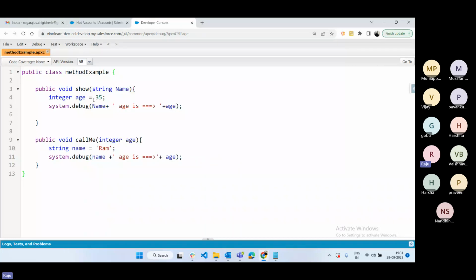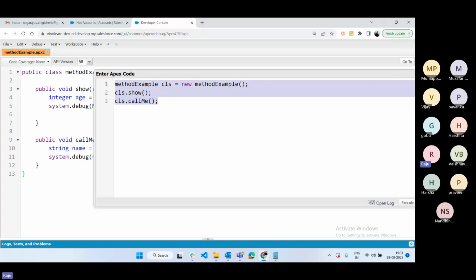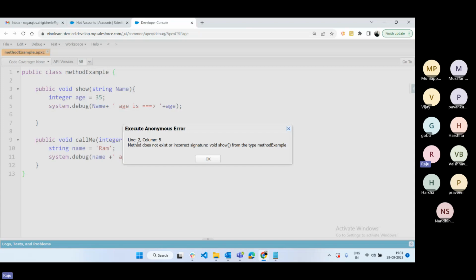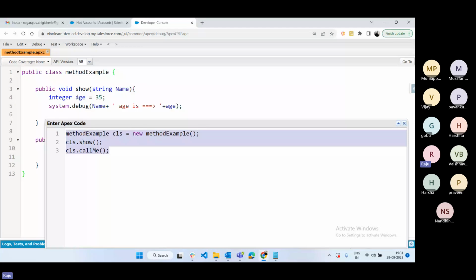What is the difference between the previous example and this one? The previous example executes the method successfully without providing any data and returns the debug value. Now for this method, the method name and class name are the same. Let's see whether it will execute. If you execute, see, it gets an error. Why? Because the method does not exist or has an incorrect signature. This method by itself is not executed. This method is expecting some parameter. We need to pass the string value.